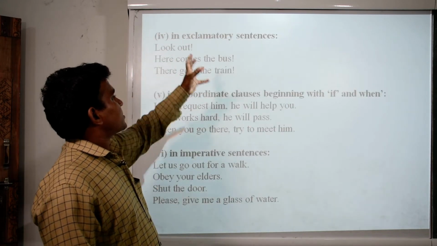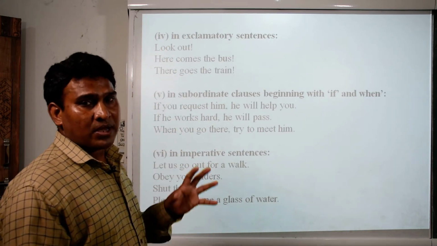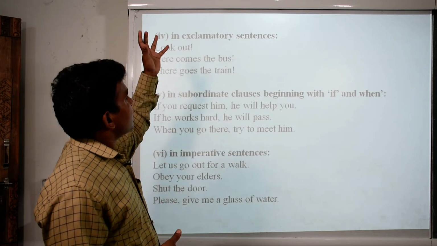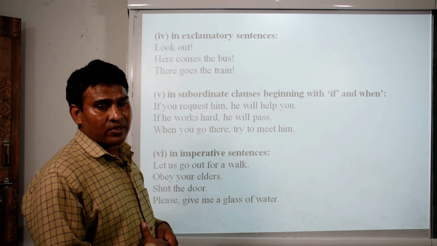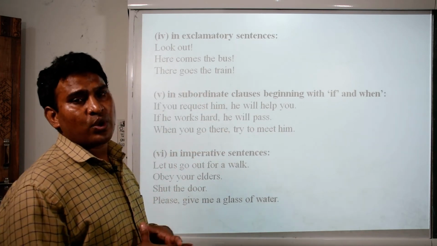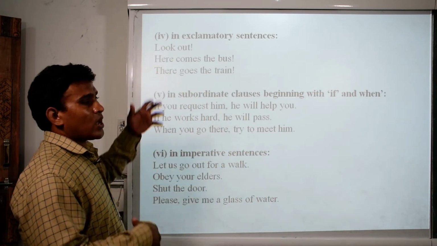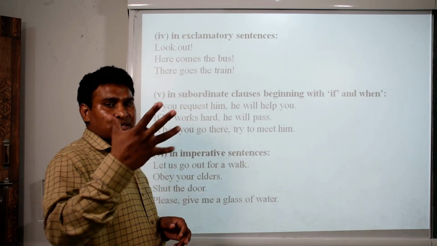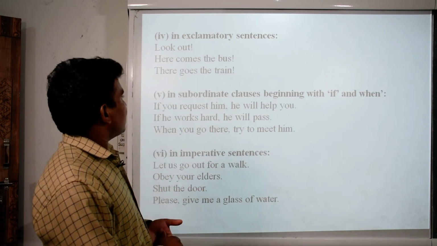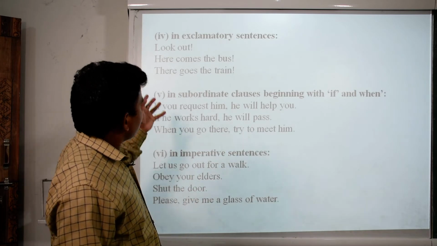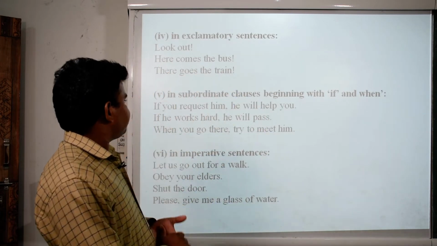The other one is exclamative sentences: Look out. These are imperative sentences, of course, but they also get the name exclamative sentence. Here comes the bus. You just express, because in exclamative sentences you express your feelings. Look out. You are showing somebody and asking them, look out. Here comes the bus. You are surprised, wondered and astonished. You say, here comes the bus. There goes the train, meaning the train is going.